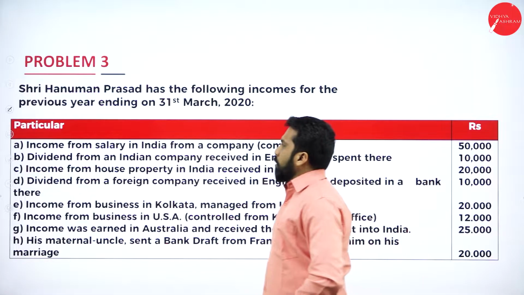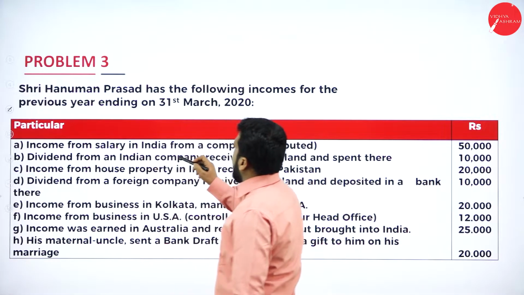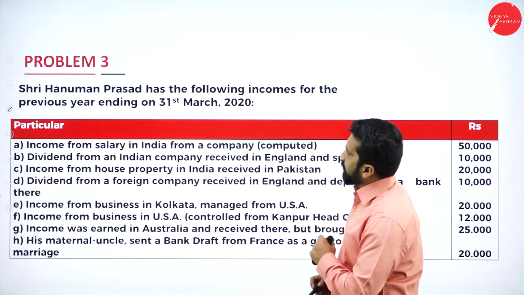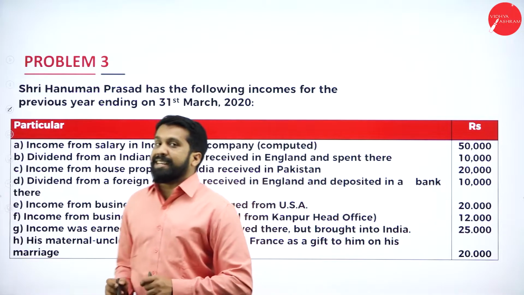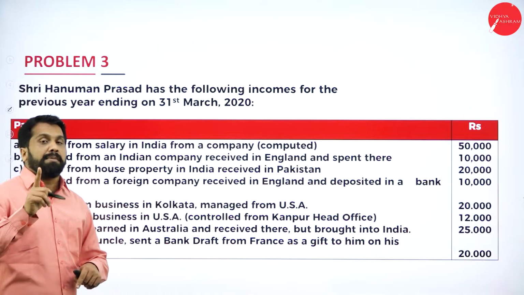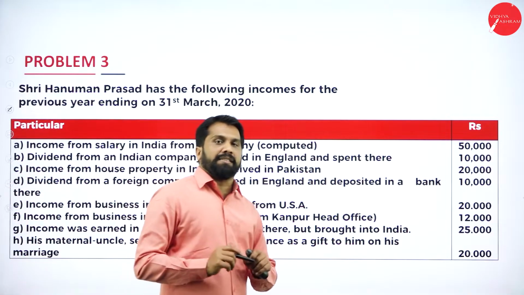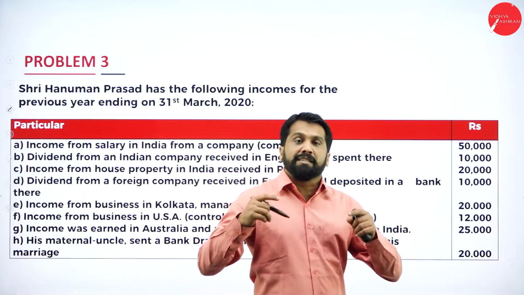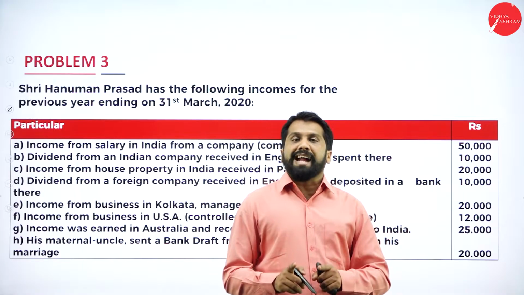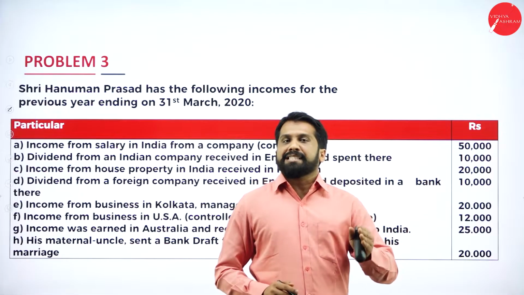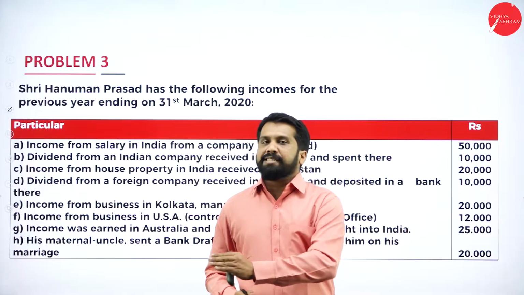Out of this, income from salary in India from a company computed. Remember, as I told you, anything which is received in India, anything which is earned in India, always taxable in India itself. All 3 cases taxable, taxable, taxable.